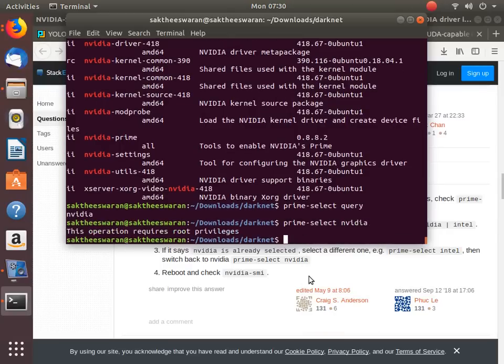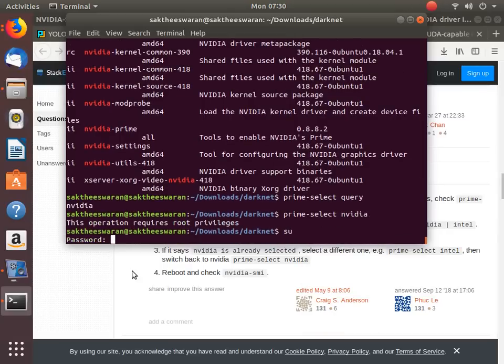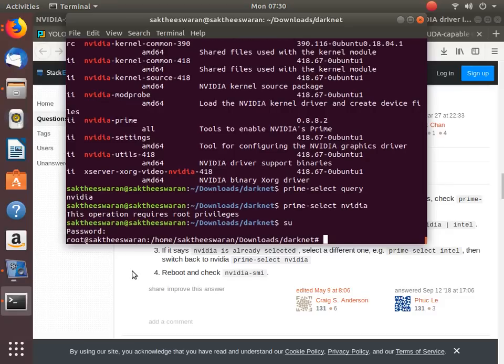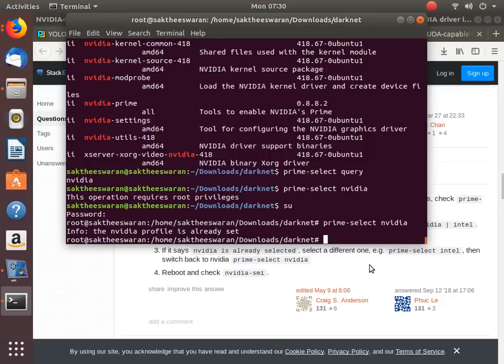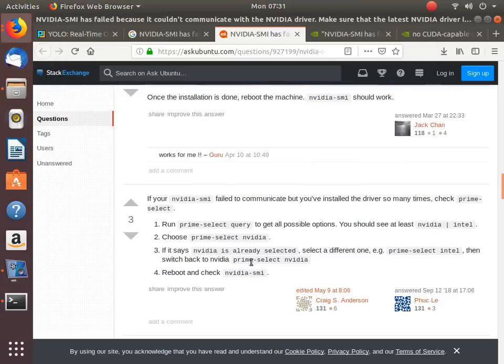This operation requires root privileges. So let's give the root privileges. Give your password. Okay, the profile is already set, so then there is no problem. NVIDIA is already set. Please select NVIDIA.